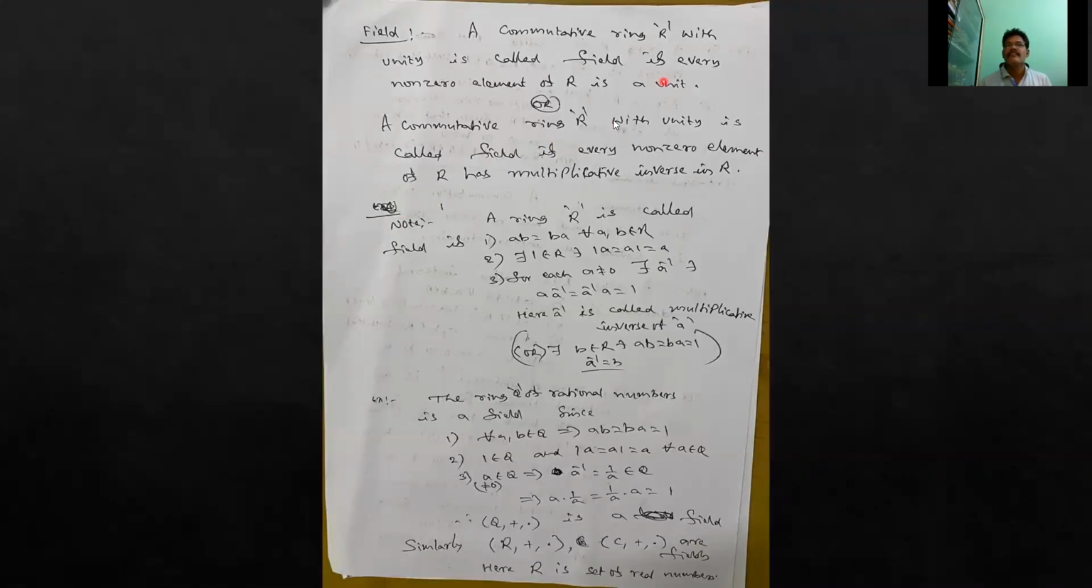Today, we'll talk about the meaning of integral domain, field, prime ideal, maximal ideal, and some more things. See, what does a field mean? A commutative ring with unity is called a field if every non-zero element of R is a unit.